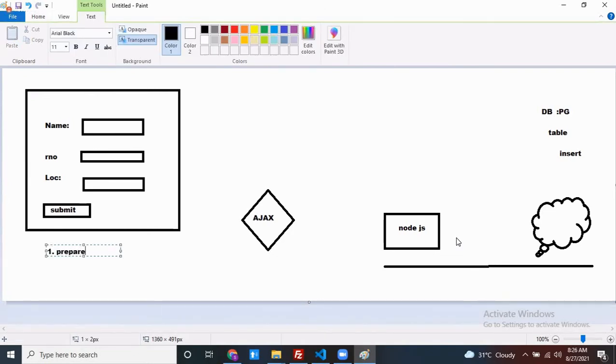Prepare the template. Template is nothing but the view. This view you have to prepare. Next, take data from input controls and prepare one JSON object.